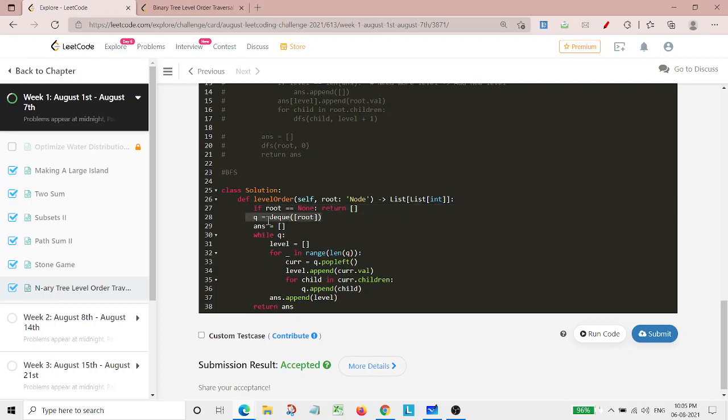Then I'm having this queue and I have simply included root into this list. I'm running this while loop, and the further steps are like that only, the way it was before, popping out and adding to that particular list. Here it is a list basically, and then checking for its children and appending them into the queue, and then at the end simply appending my level list into the answer, and at the end returning that answer.